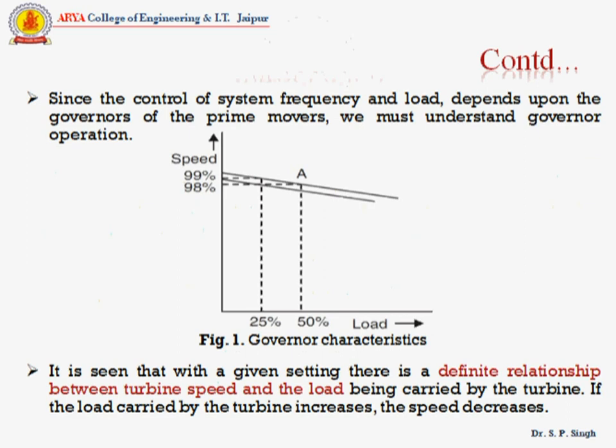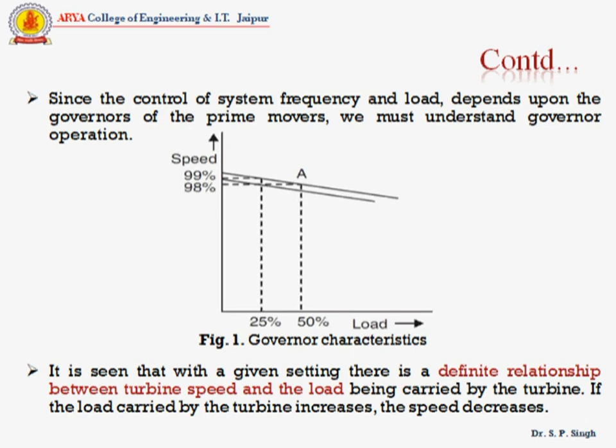Since the control of system frequency and load depends upon the governors of the prime movers, we must understand governor operation. Here figure 1 shows the governor characteristics. It is seen that with a given setting there is a definite relationship between turbine speed and the load being carried by the turbine. If the load carried by the turbine increases, the speed decreases.